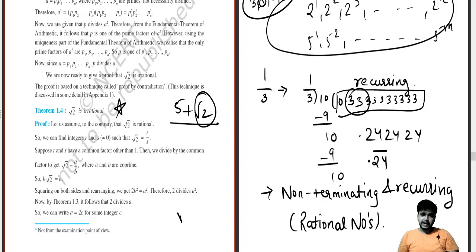But if you multiply root 2 with another irrational, that is root 2, then it becomes rational. So until and unless you multiply it with a different type of number, it becomes irrational. Otherwise, it becomes rational.